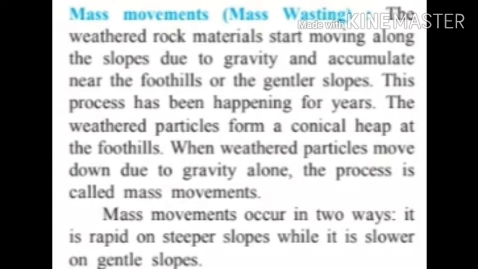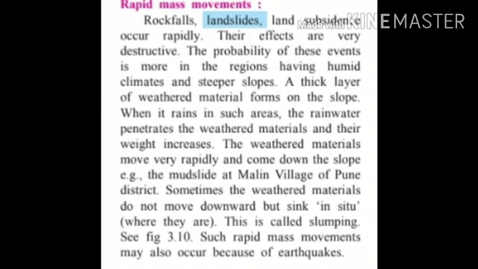The mass movements occur in two ways. It is rapid on steeper slopes while it is slower on gentle slopes. It means there are two kinds of mass movements: one, rapid mass movement, and two, slower mass movement. Now let's see, students, what is rapid mass movement.